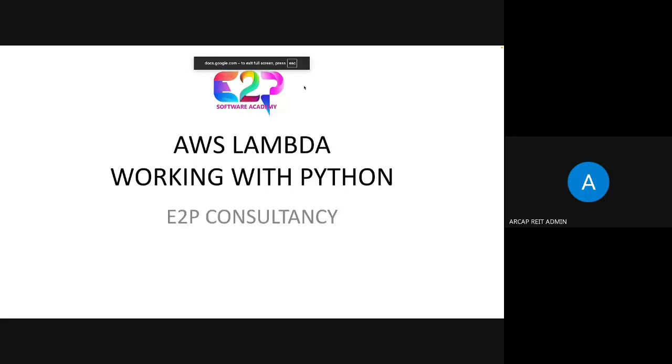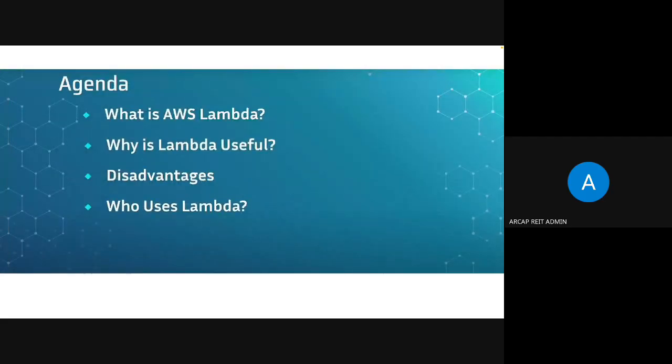Okay. So Lambda is a service where we can write programs without storing them. It is stateless. Stateful means we are storing our backend program somewhere in some location. But here, while we are writing the functions in the Lambda service, it is stateless. Okay. So first, we'll be discussing what AWS Lambda is, why Lambda is useful, and its disadvantages. Who uses Lambda?